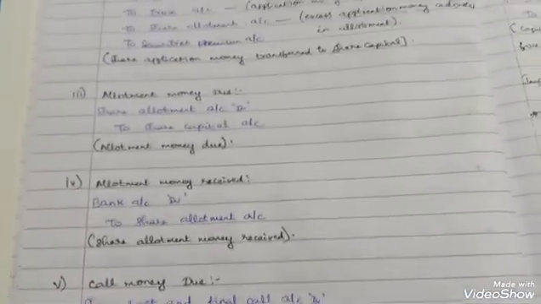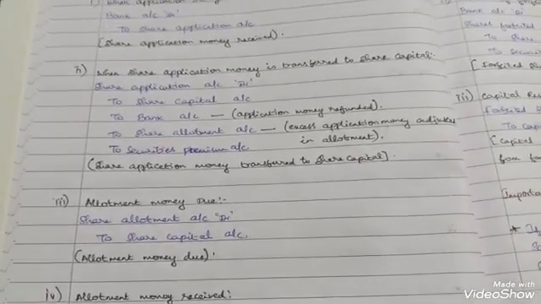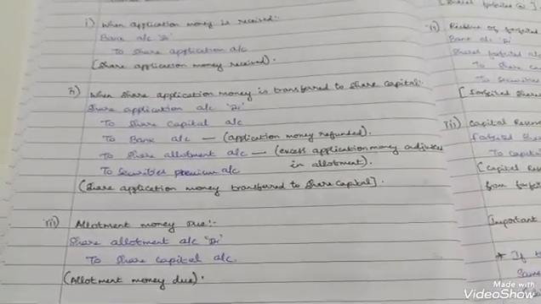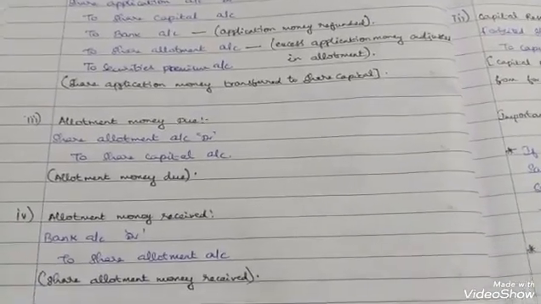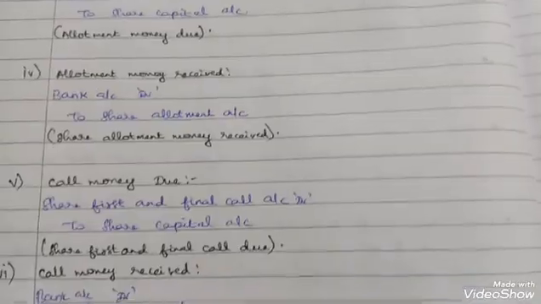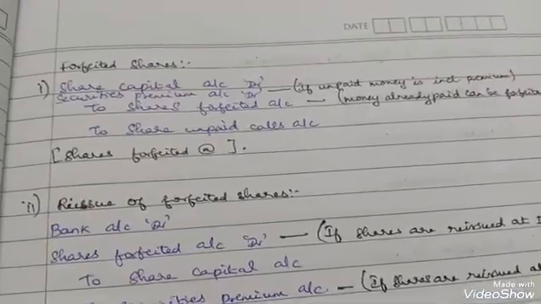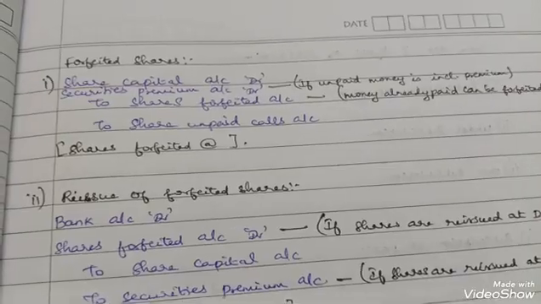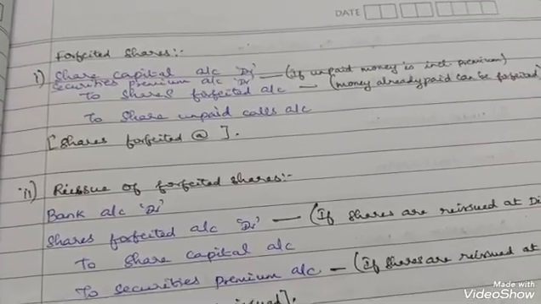These journal entries, if you see, follow the same pattern repeatedly except for the application stage. Only for the application stage it will be slightly different. For allotment, if you see, the same pattern only. For call, they also follow the same pattern only. The next important concept is forfeiture, reissue, and capital reserve.